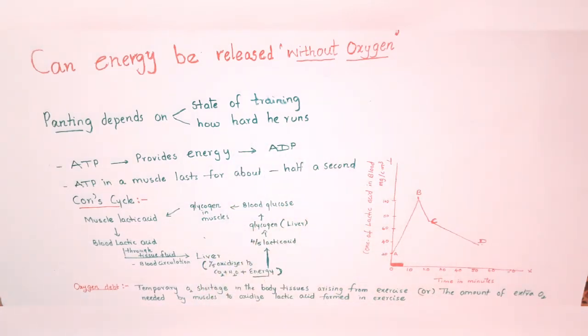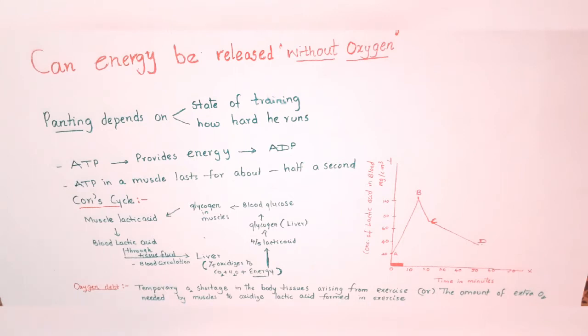So here we can understand that the fastest sprinters do not breathe at all when running 100 yards. But after reaching the destination, they start panting. They pant until the breathing comes to normal condition. You might have observed this. How does the person get the energy to run? The ATP which is already present in the muscles or cells provides the energy.